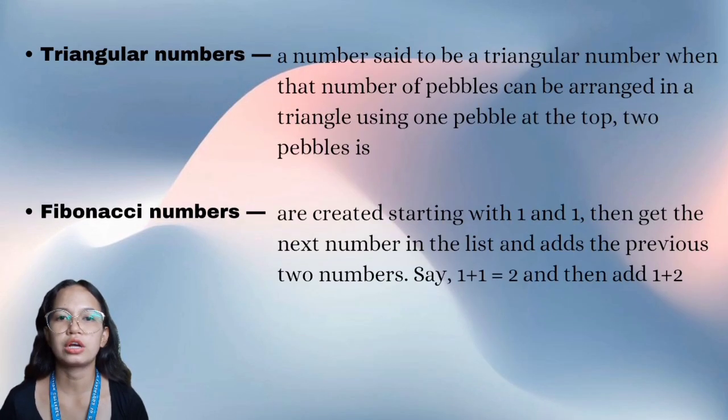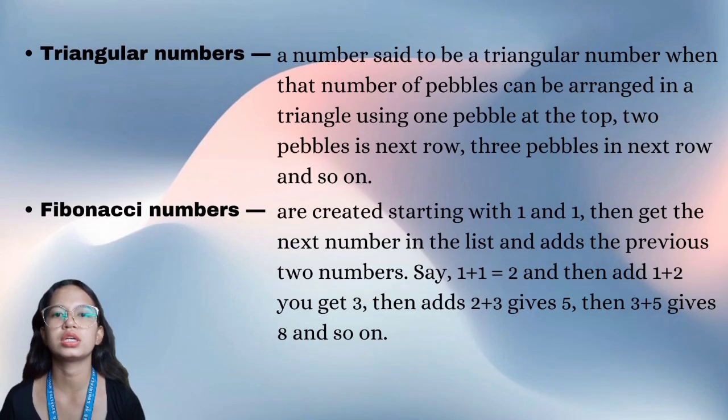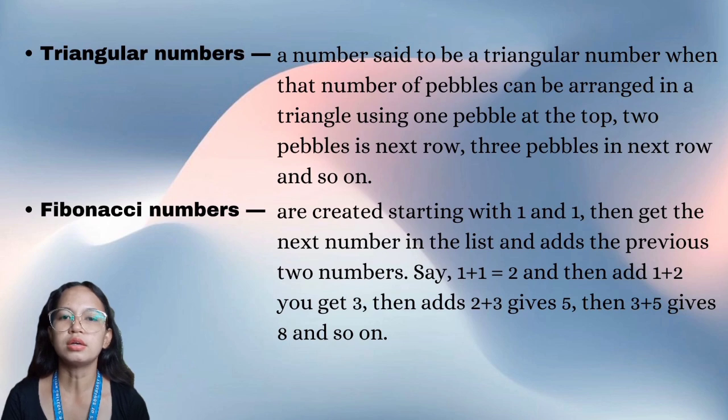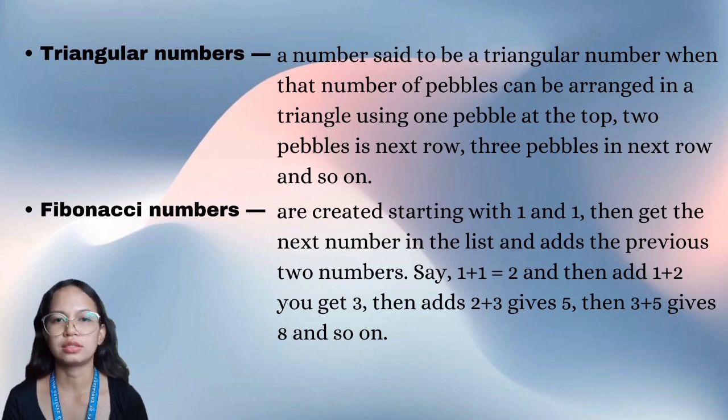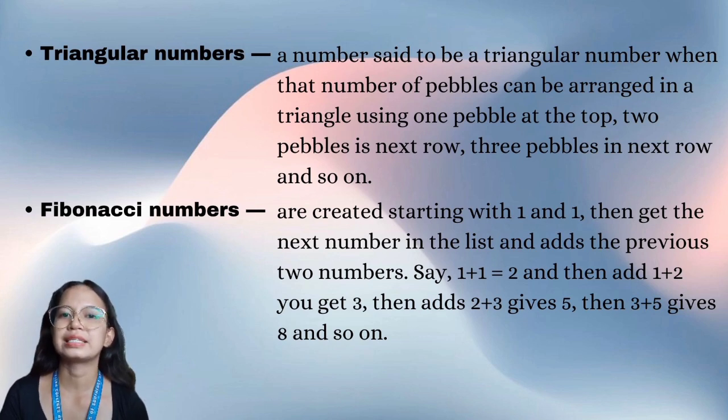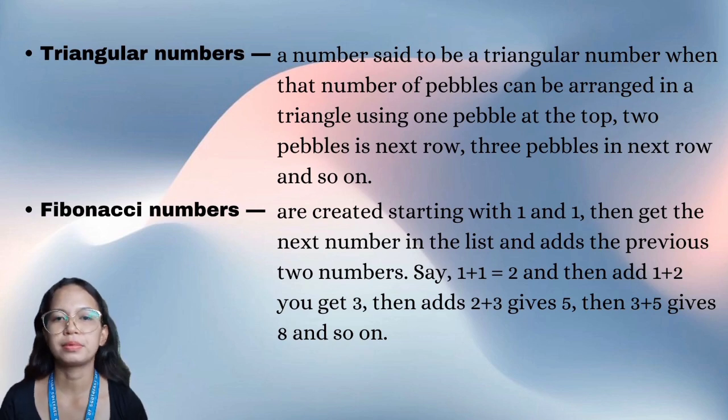Next is triangular numbers. A number is said to be a triangular number when that number of pebbles can be arranged in a triangle using 1 pebble at the top, 2 pebbles in the next row, 3 pebbles in the next row, and so on.